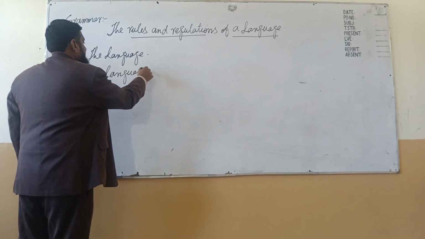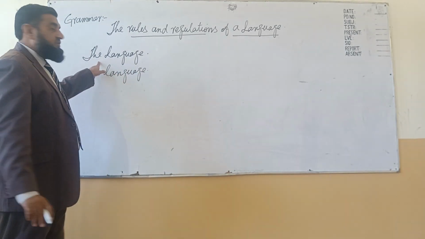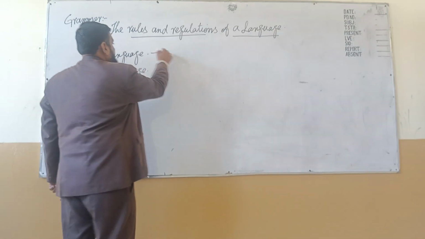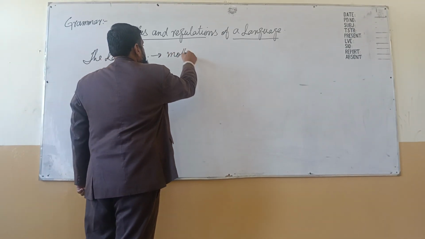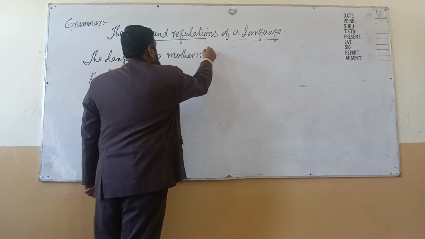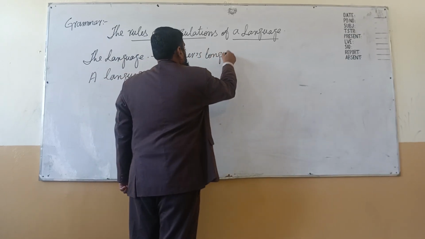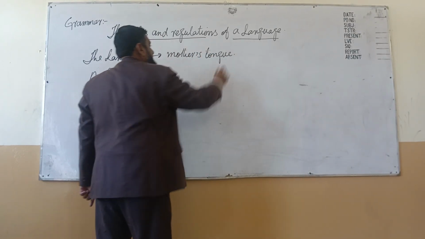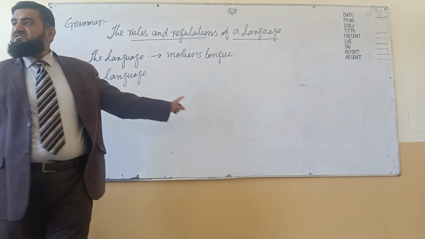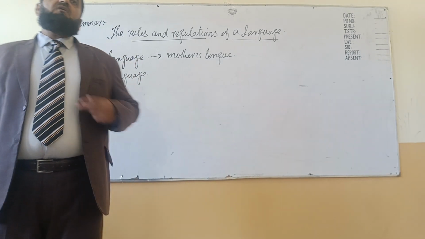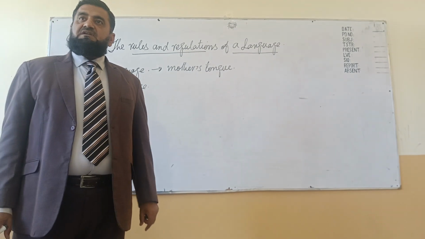What is the language? The language is one's mother's tongue, for which grammar is not needed. What is mother's tongue? It is what you learn through imitation.